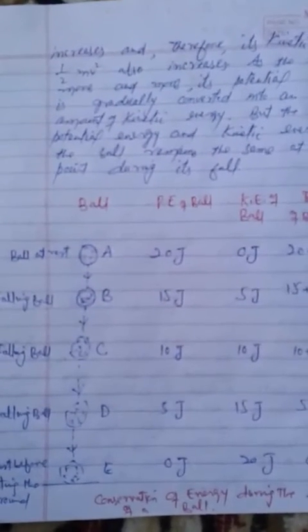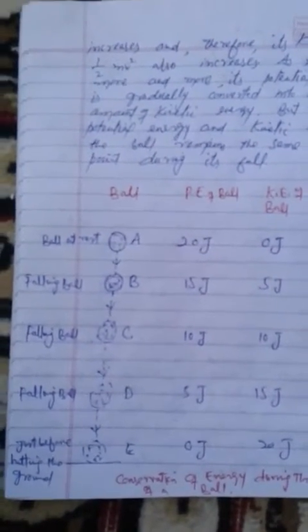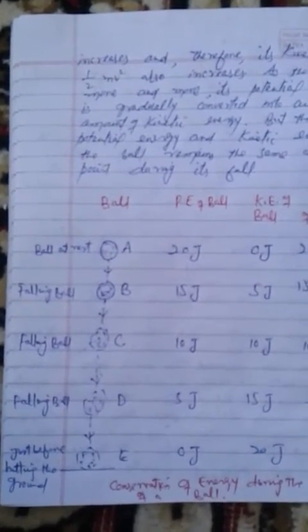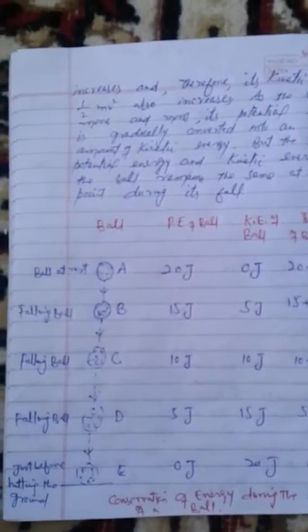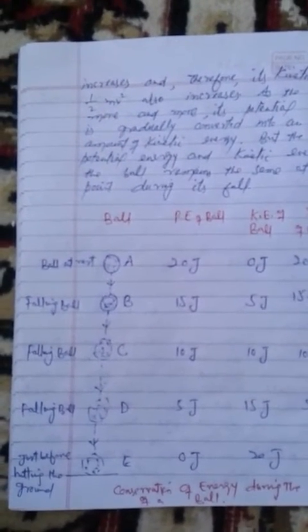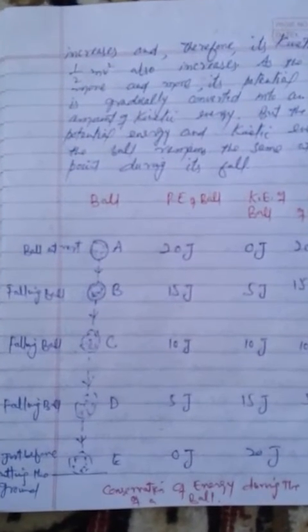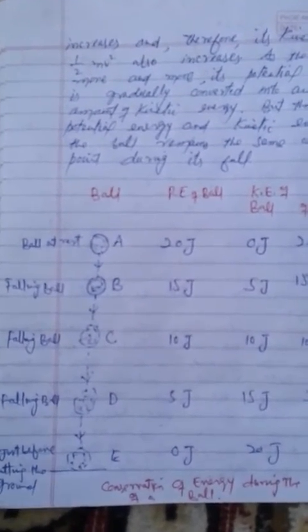So at point C, that means its height further decreases, and then its potential energy becomes 10 joules, but its kinetic energy becomes 10 joules. So total energy remains 20 joules. At position D, that is falling ball, potential energy of ball is 5 joules, kinetic energy is 15 joules, total is 20 joules.